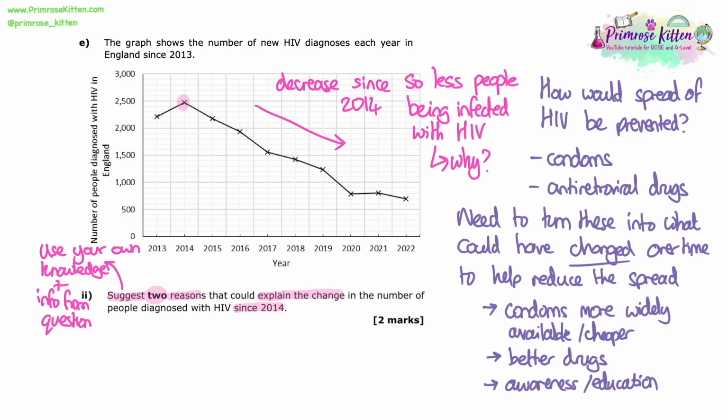We can talk about the antiretroviral drugs being developed to be better. There's new drugs or different drugs or better drugs being developed because, again, the drugs have existed for a while. And then we can think of some things that maybe aren't directly linked to the content that we've thought, but things about awareness or education.